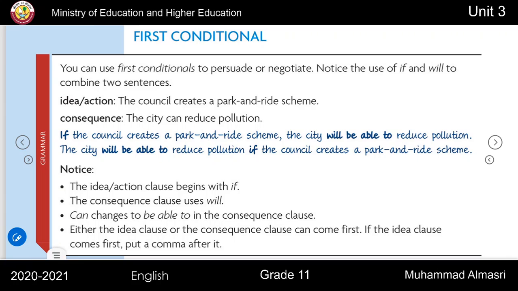Notice that the idea or action clause begins with if. The consequence clause uses will. Can changes to be able to in the consequence clause. Either the idea clause or the consequence clause can come first. If the idea clause comes first, put a comma after it.